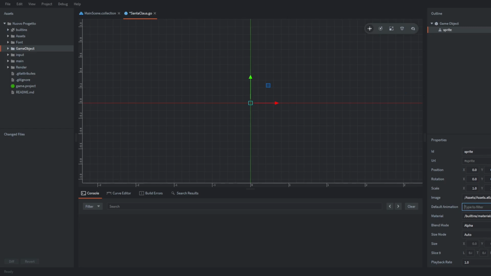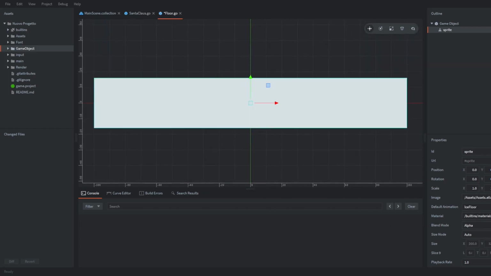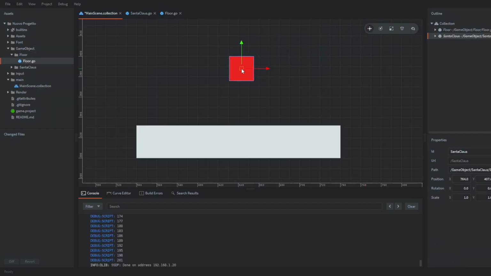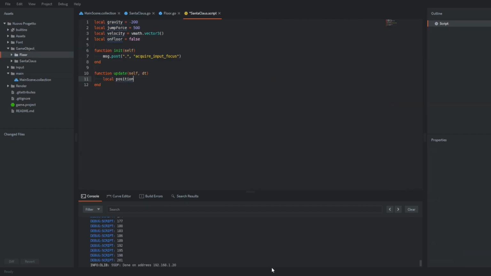First of all, I started by creating the player, then a temporary floor to test the mechanics. Then I insert them into the main scene of the game. I programmed the gravity and the collision with the floor, and I added the jump to the player. When I run the game, the player falls and perfectly collides with the floor. When I release the left mouse button, the player jumps. If I release without touching the floor, the player doesn't jump.